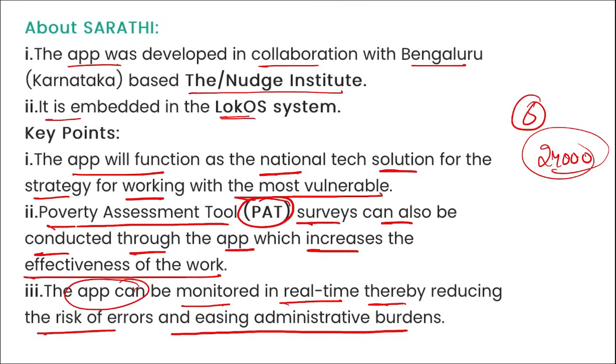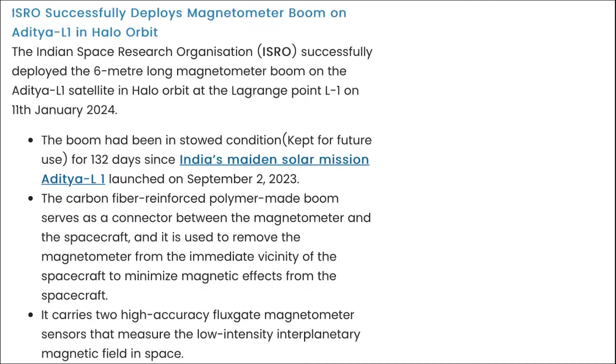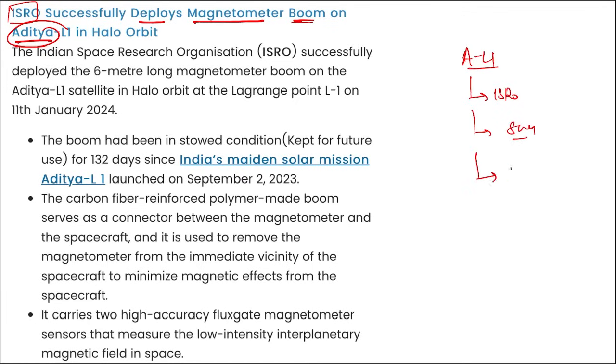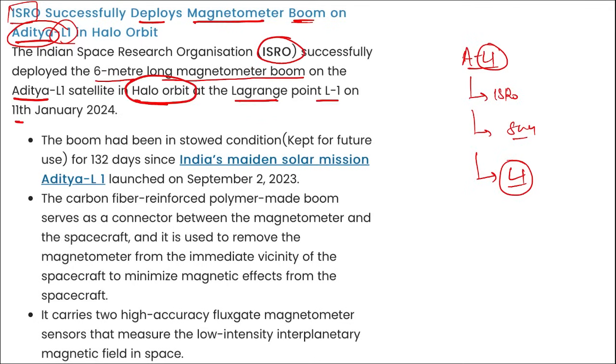Next, ISRO has successfully deployed the magnetometer boom on Aditya L1 in halo orbit. Aditya L1 mission, if you remember, was launched by ISRO to study the surface of the sun. It is at the L1 point, that is Lagrange 1 point. This L1 stands for Lagrange 1, right? And recently ISRO deployed a 6-meter long magnetometer boom on the Aditya L1 satellite in the halo orbit at Lagrange 1 point on the 11th of January.